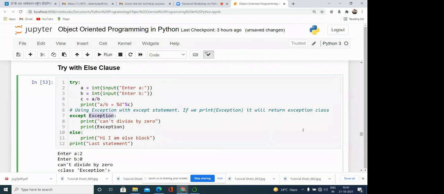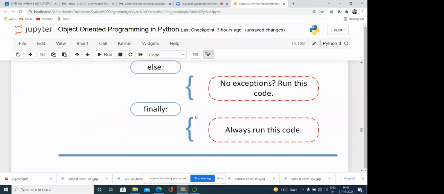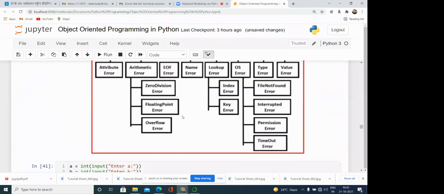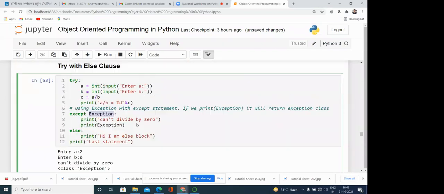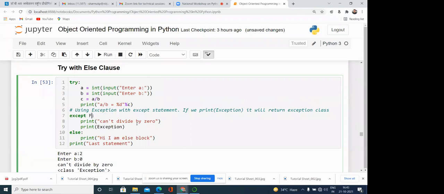Suppose that I'm writing something else, as you have seen, like floating point error. What is the meaning? The exception is generated by the try block, but we are not able to handle it over here.